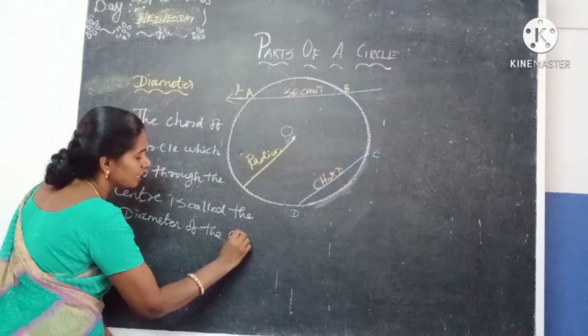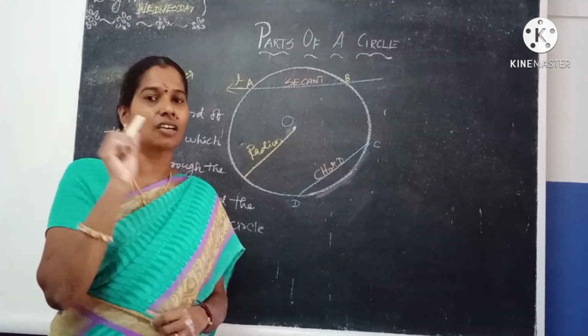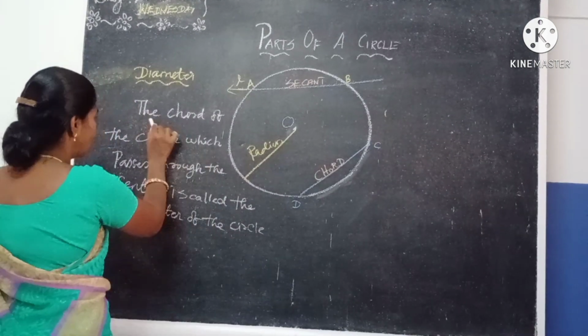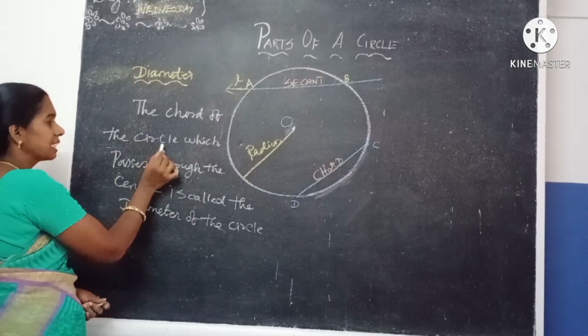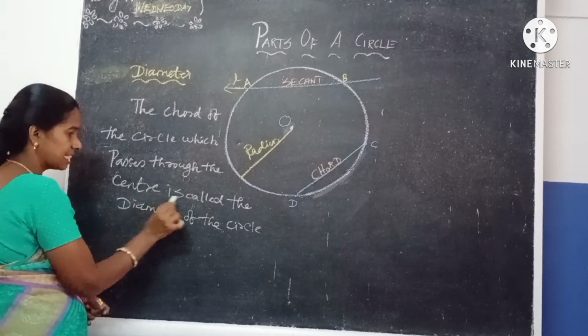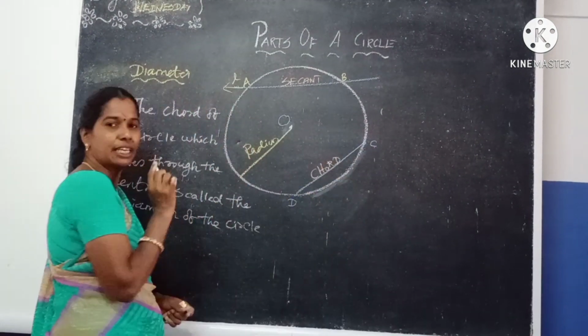Diameter of the circle. Therefore, we can say diameter is also a chord. Because what is the meaning? The chord of a circle which passes through the center is called the diameter of the circle. What is the chord? A line joining any 2 points.